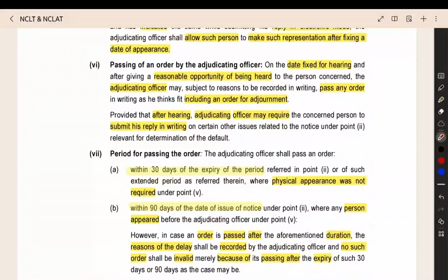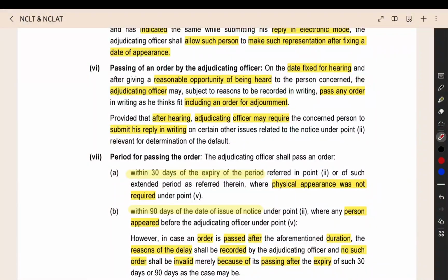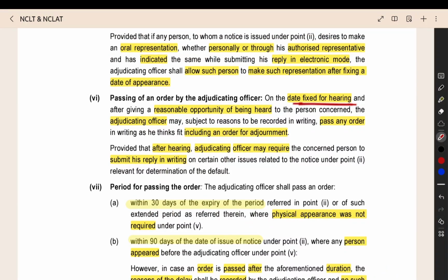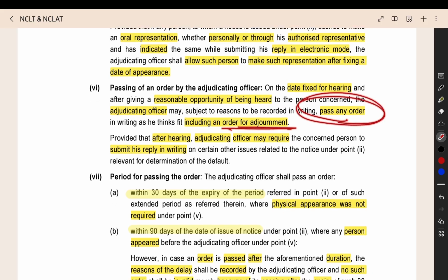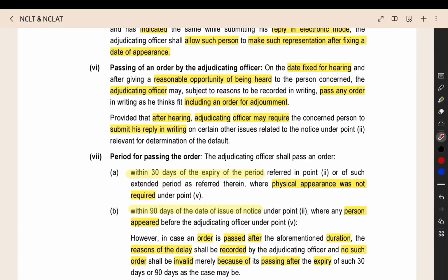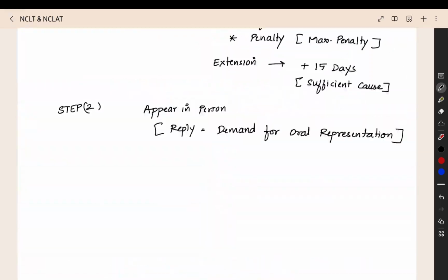After hearing your reply, after hearing your representation on the date of appearance, after that they will give you an order. What order? They will give the final order, or they can give the order for adjournment, for postponing the case. The next hearing will be conducted on this date. Like that they will give you an order for adjournment also. On the date fixed for hearing, they will give you the proper opportunity to present your argument. After that, they will give the adjournment order or the final order. After the hearing, the adjudicating officer can also ask you to submit your reply in writing.